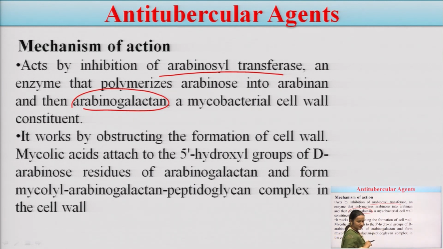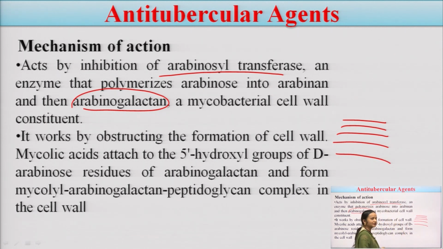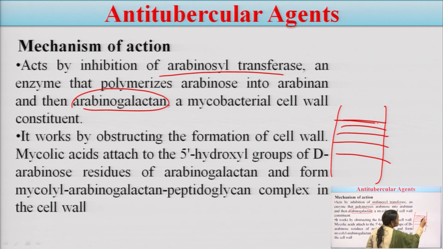Actually, what will happen if we talk about the Mycobacterium cell wall, what does it look like? A mycobacterium cell wall is very thick. Okay, this mycobacterium cell wall is very thick. The outermost layer is made up of lipids.